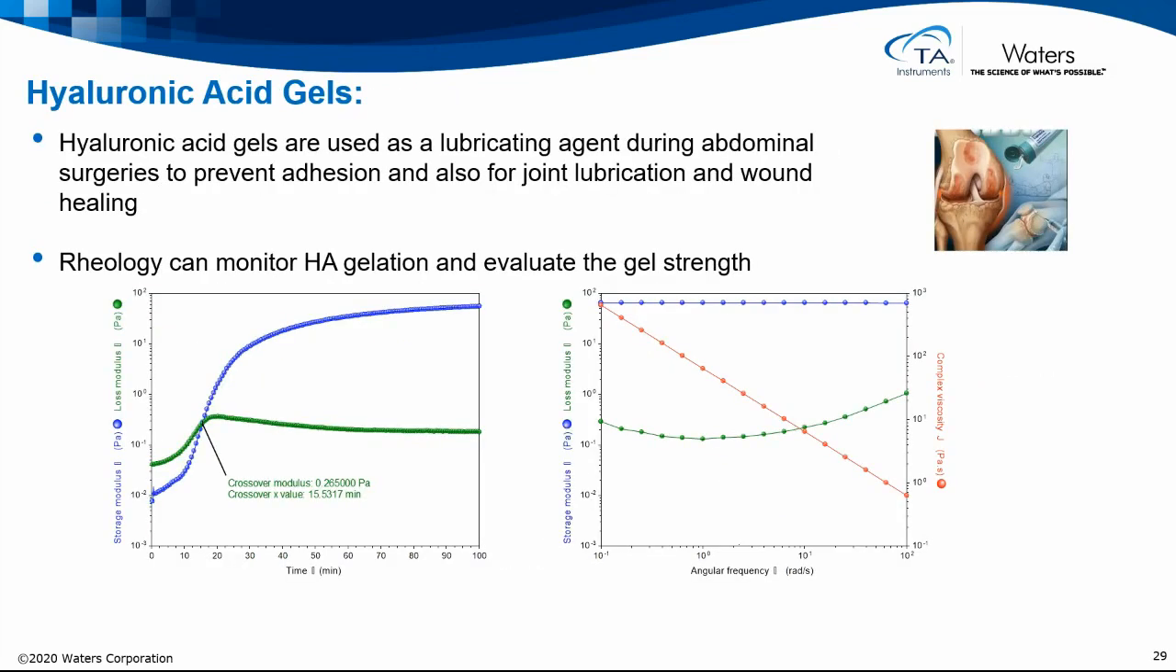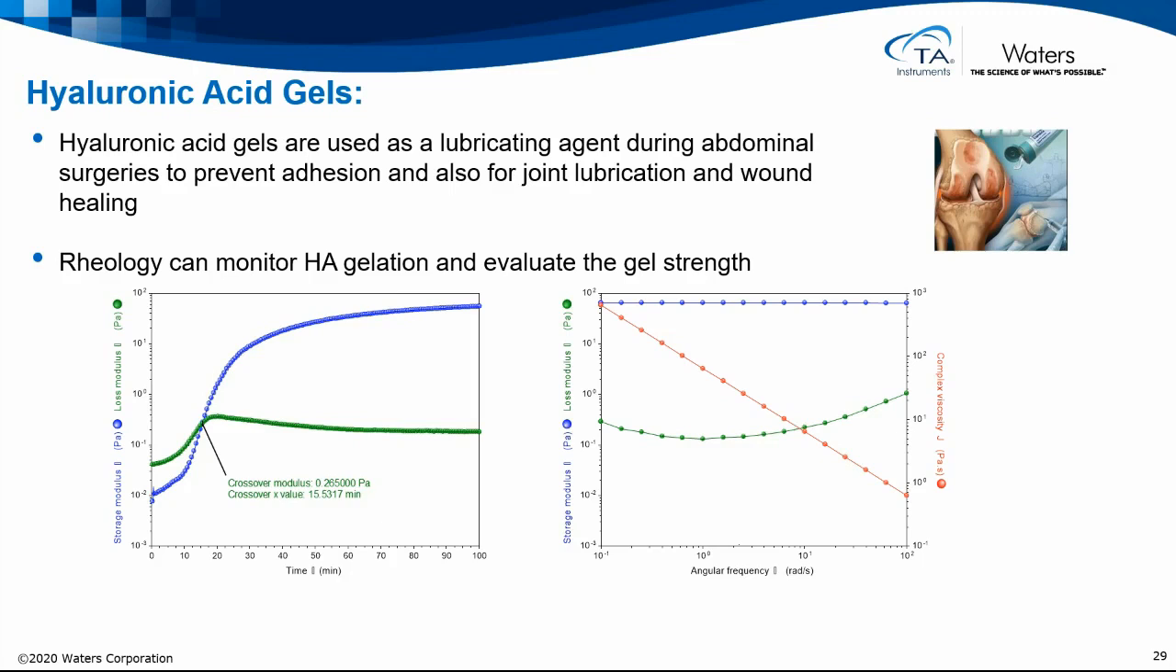Hyaluronic acid can form gels, and these can be used as lubricating agents during abdominal surgeries to prevent adhesion, and also for joint lubrication or wound healing. Rheology can be used to monitor the gelation reaction, and on the left-hand side we see the changes in the modulus with time. The sample starts as a liquid with G double prime dominant in green, but at the characteristic gel point, the crossover, the material starts to become elastic dominant.